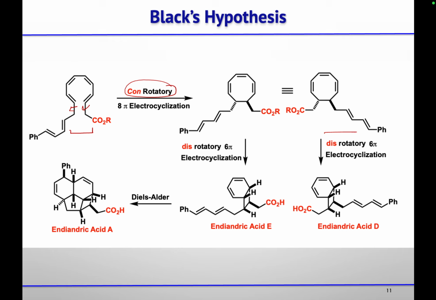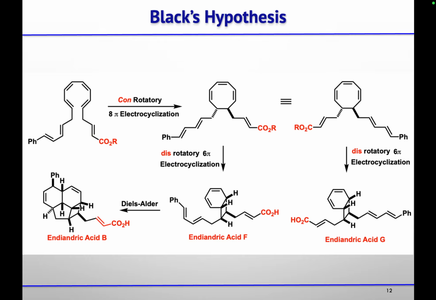Then this will undergo another 6 pi electrocyclization reaction, which will occur in the disrotatory fashion to give you endandric acid E and endandric acid D. Further, we have this diene and we have this dienophile. So from this endandric acid, if you will do Diels-Alder reaction, then one can get this endandric acid A.